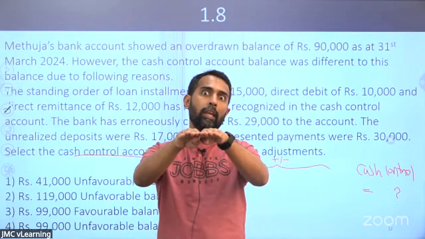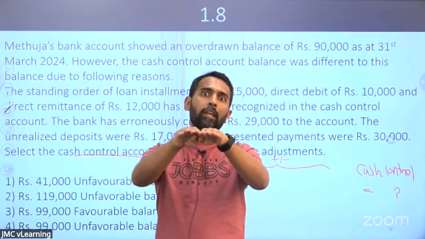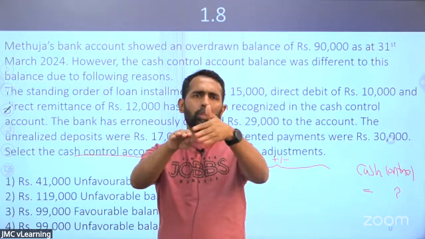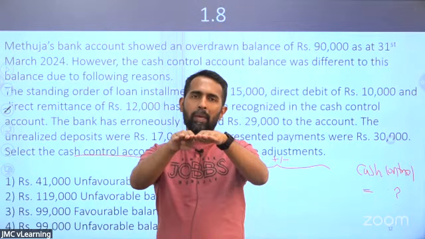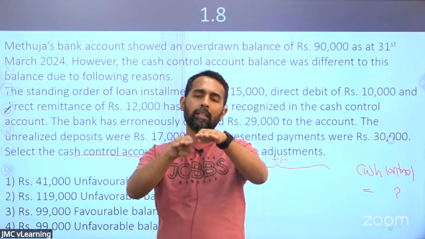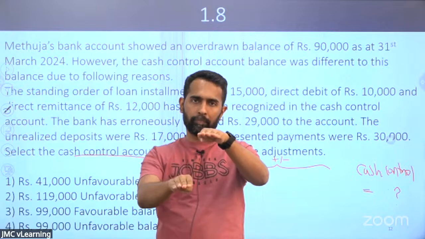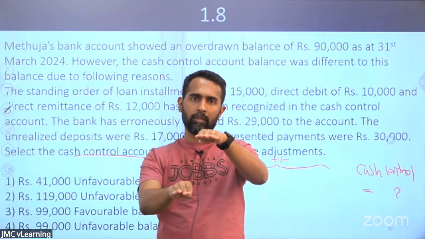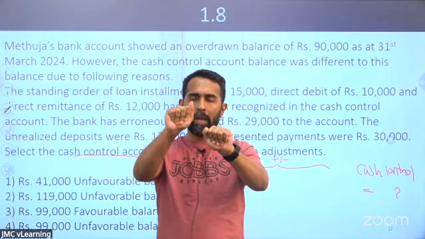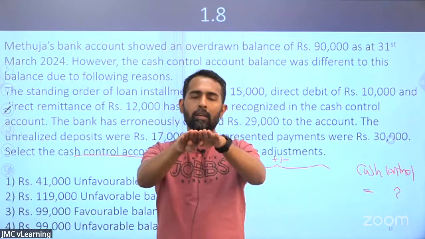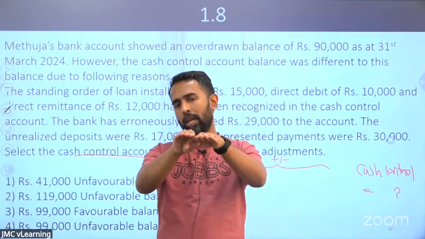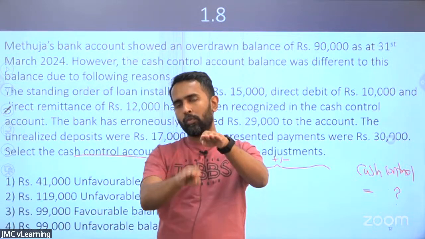What has happened here? A standing order. You have done a standing order payment. In the cash book, they haven't accounted for it, but the bank has to honor it. So the bank has deducted the standing order, and the bank balance is lower. So cash book and bank statement are initially equal. Then you put the standing order payment, and the bank balance is lower.